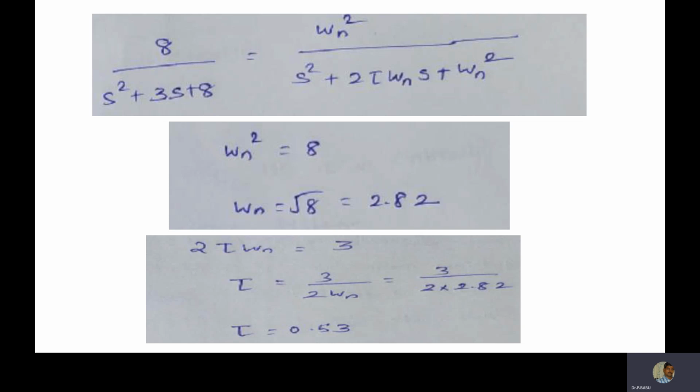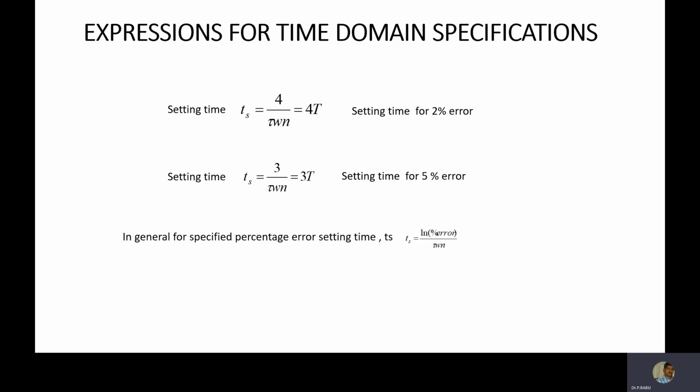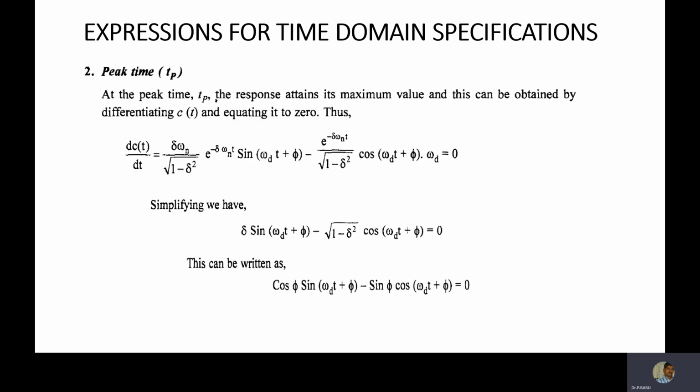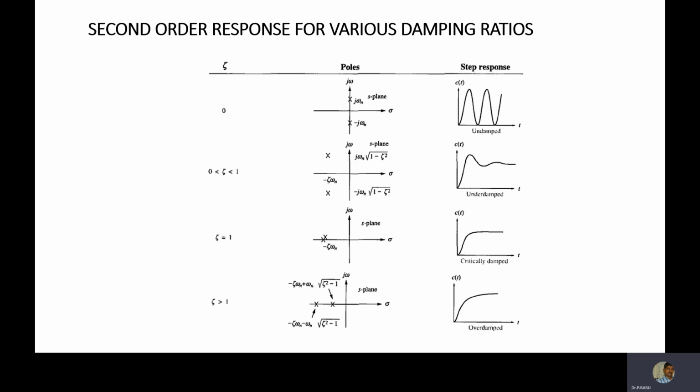So what type of system is it? Can anyone guess? If the zeta value is between 0 and 1, what is the type of system? For that range, it is an underdamped system.